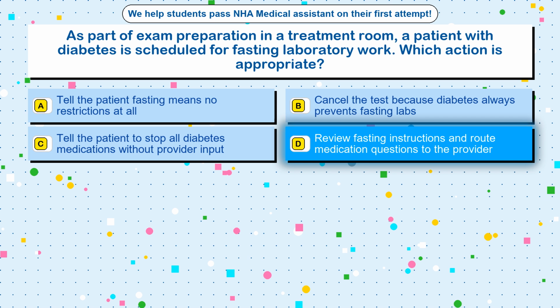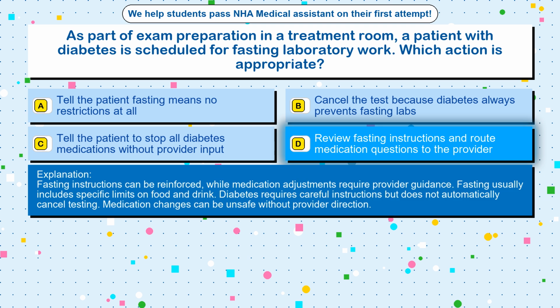The correct answer is option D. Review fasting instructions and route medication questions to the provider. Fasting instructions can be reinforced, while medication adjustments require provider guidance. Fasting usually includes specific limits on food and drink. Diabetes requires careful instructions but does not automatically cancel testing. Medication changes can be unsafe without provider direction.